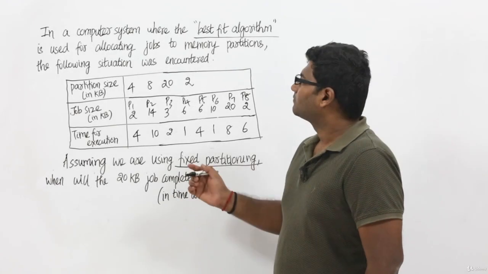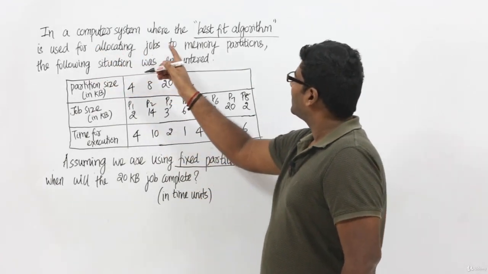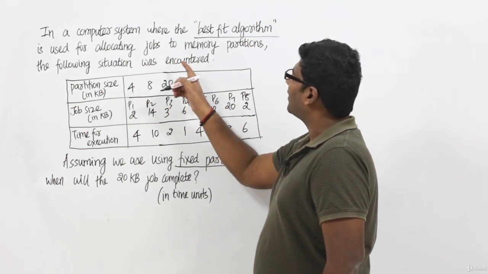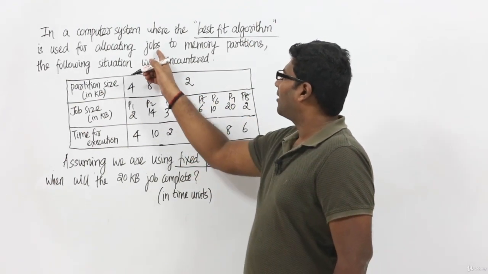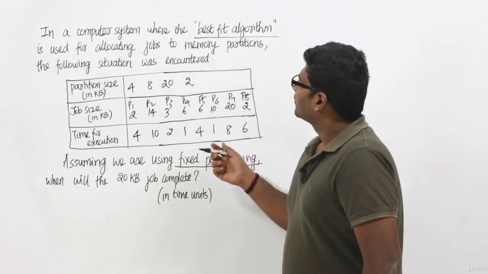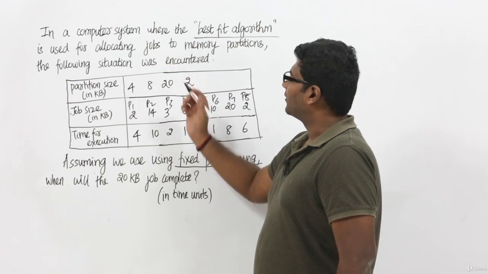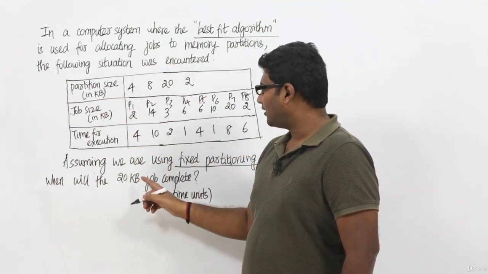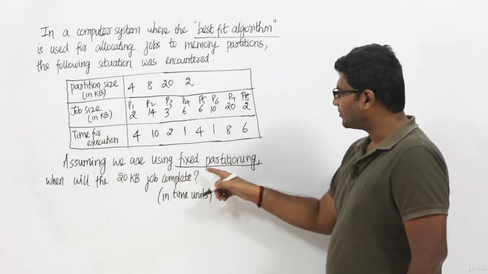Let's solve this problem: in a computer system where the best fit algorithm is used for allocating jobs to memory partitions. By jobs they actually mean processes; processes or jobs, both are the same. The following situation was encountered, which means they have told us these are the partition sizes, and they have also given that we are using fixed partitioning.